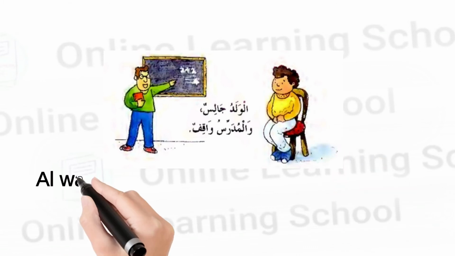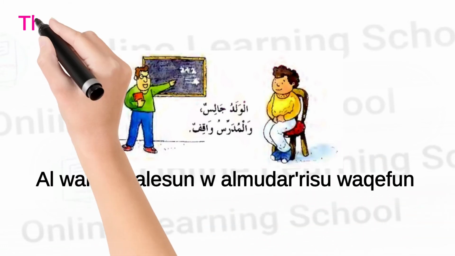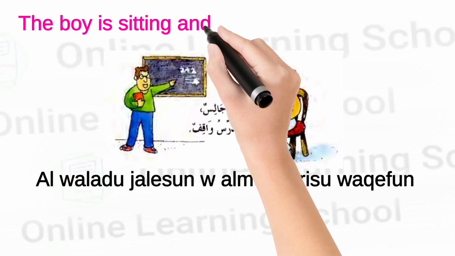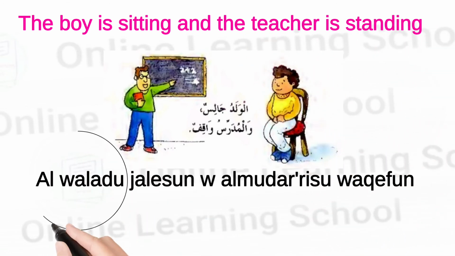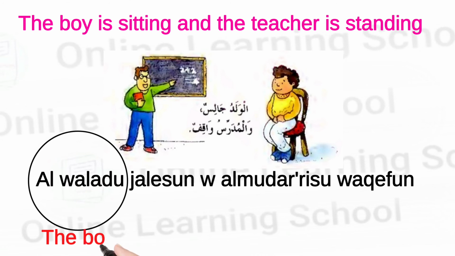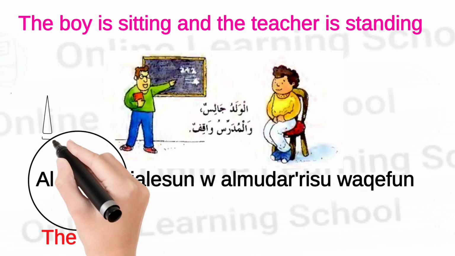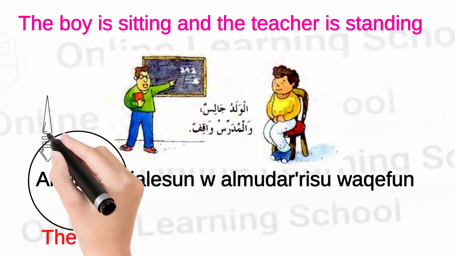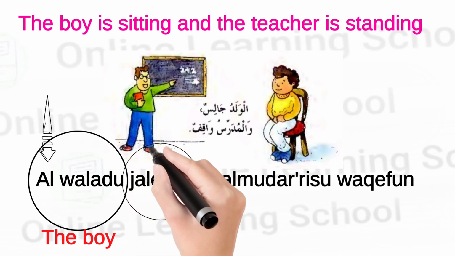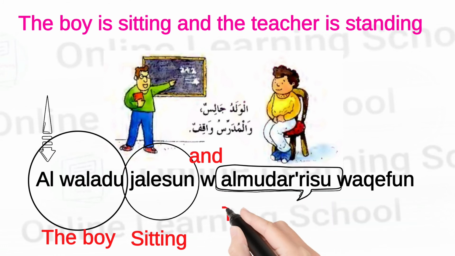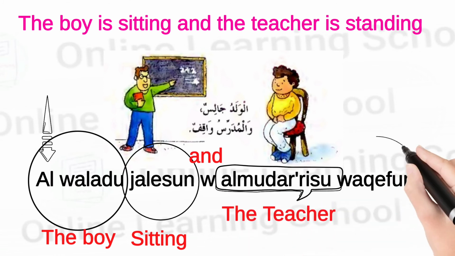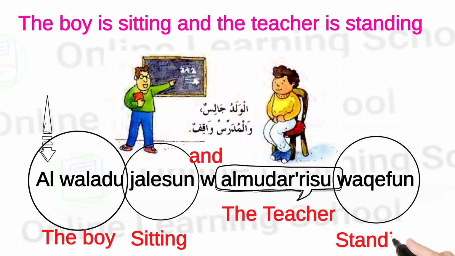Okay, next one is al-waladu jalisun wal mudarrisu waqifun, the boy is sitting and the teacher is standing. Al-waladu means the boy. Why do we say the boy? Because here is alif lam before walad. Jalisun means sitting, wa means and, mudarris means teacher, waqifun means standing. Al-waladu jalisun wal mudarrisu waqifun, the boy is sitting and the teacher is standing.